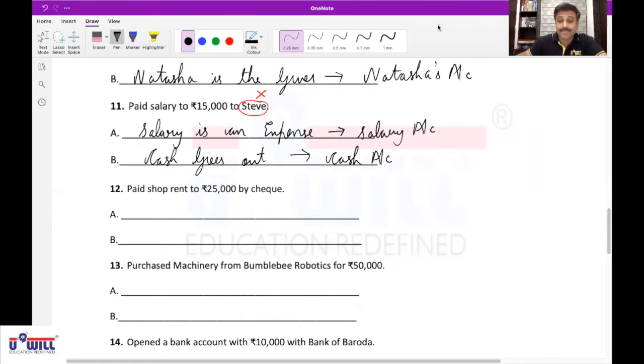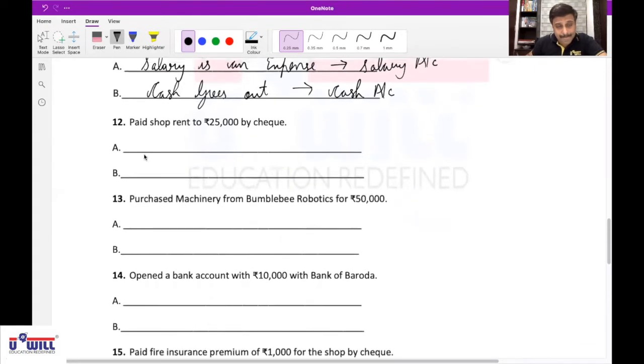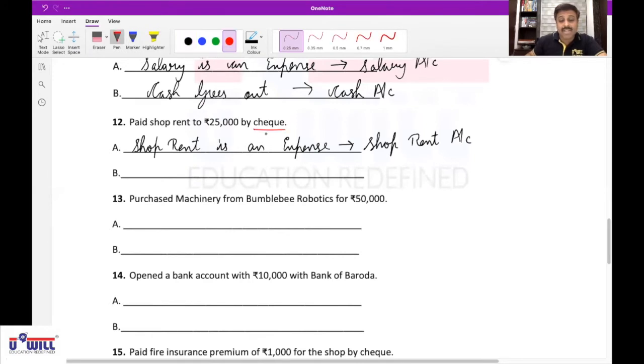Yes, sir. Paid shop rent 25,000 by check. Sir, rent is an expense. Correct. Shop rent is an expense. Affects which account? Rent account or shop rent account. Very good. Then second effect. Bank is the giver, because we have paid by check, so money will go directly from our bank account. Affects which account? Bank account. Very good, Shruti.